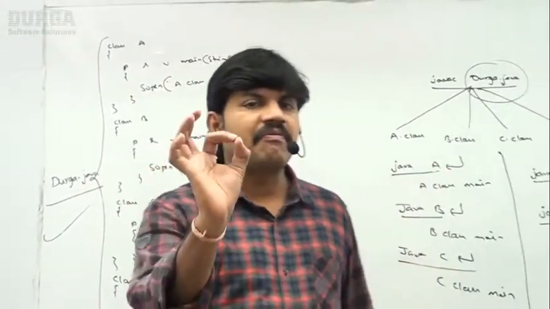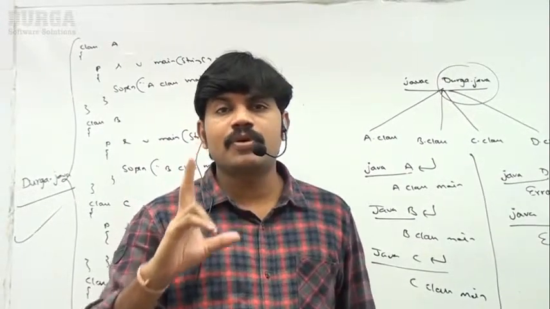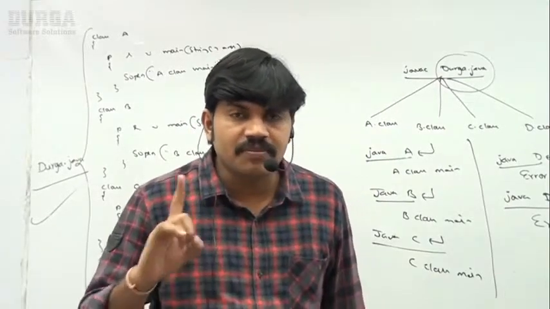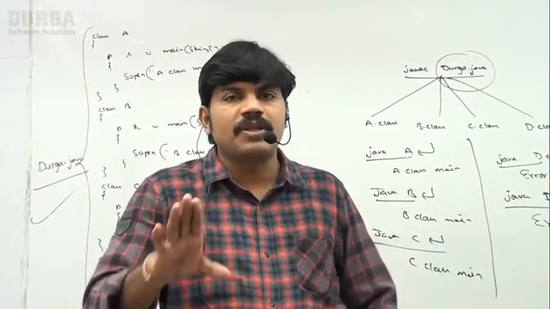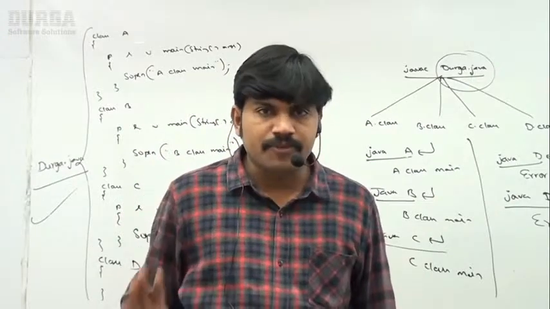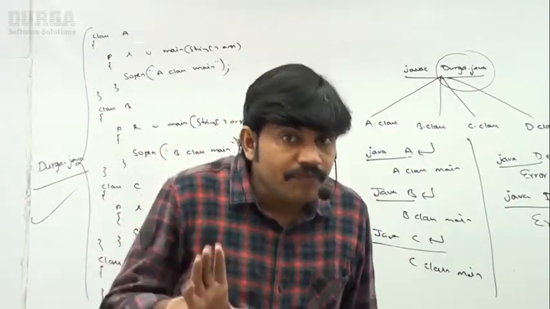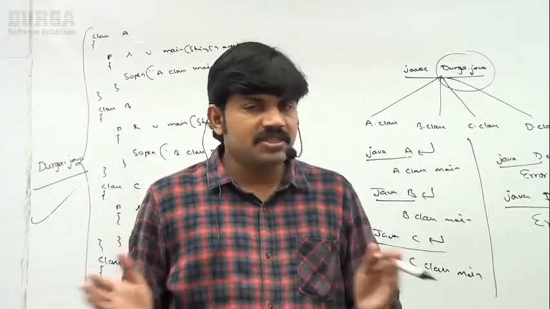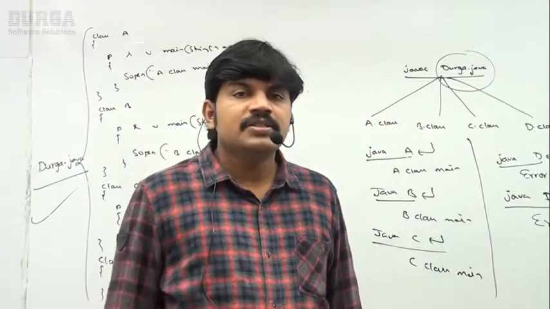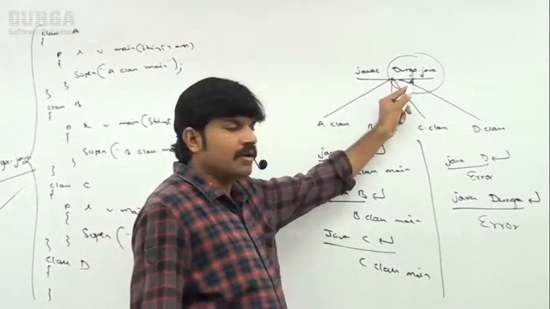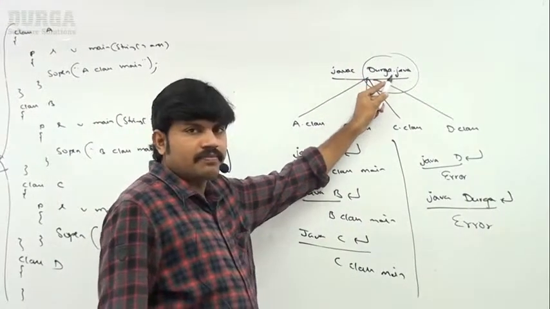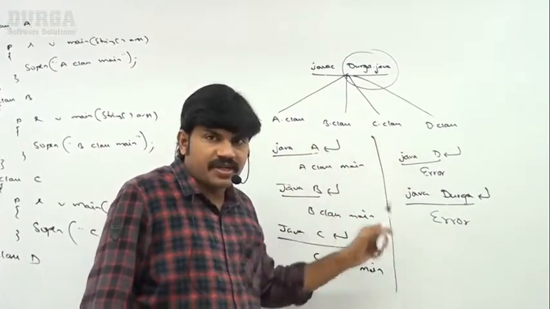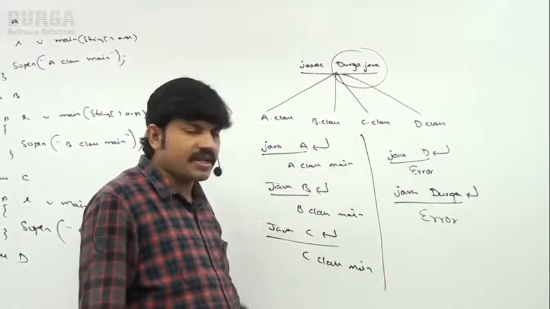Sir, let me repeat, a matter of one or two minutes. A Java program can contain any number of classes, but at most one class can be declared as public. If there is no public class, we can use any name for the Java program. If there is a public class, compulsorily the name of the program and the name of the public class must match. Next, we can compile a Java program. Whenever we are compiling a Java program, for every class present in that program, a separate dot class file will be generated. Are you getting that?